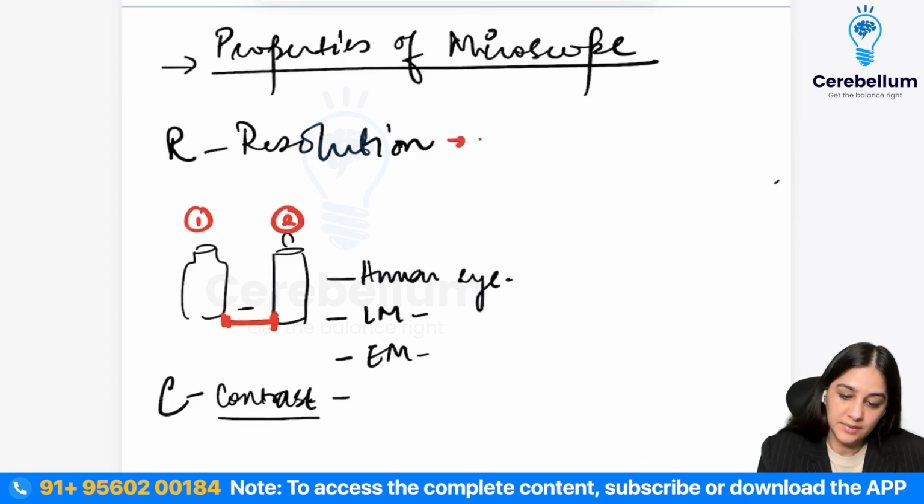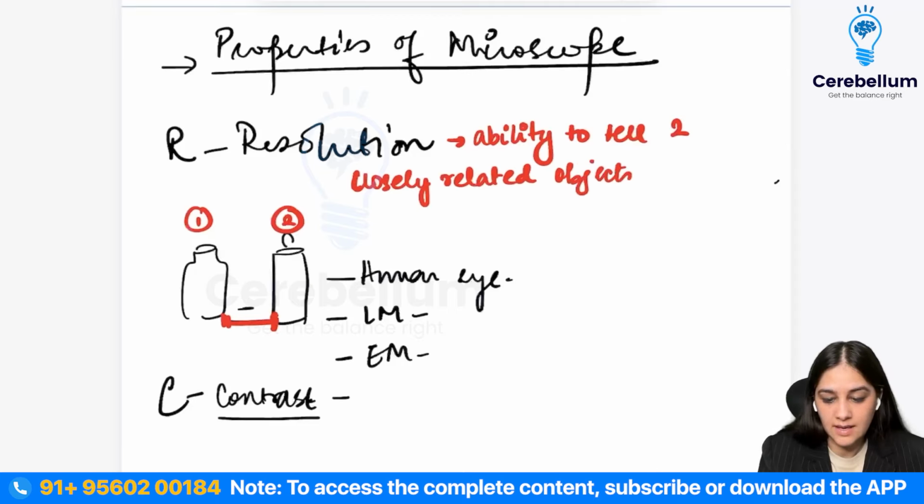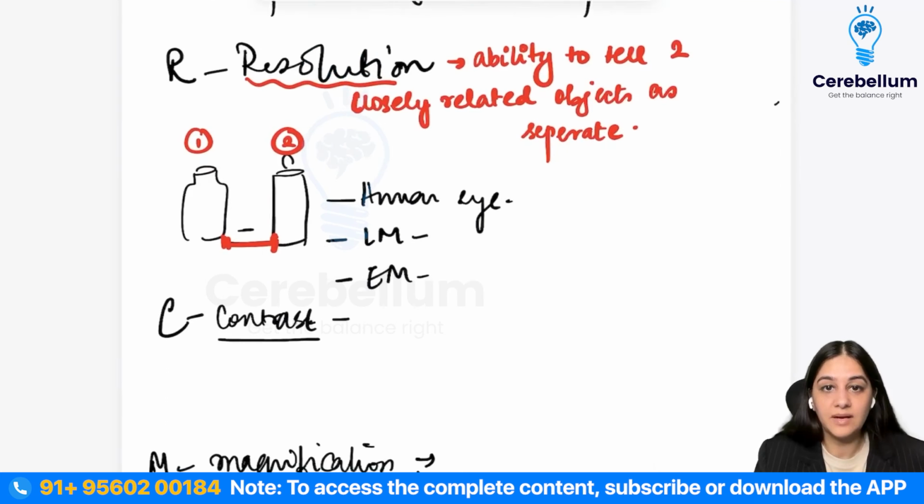So it is the ability to tell two closely related objects as separate, right? Different microscopes can have a different resolution or a different resolving power. So what is the resolving power or the resolution of the human eye? The human eye can see up to 200 micrometer and more; organisms of that size only, a human eye can see.